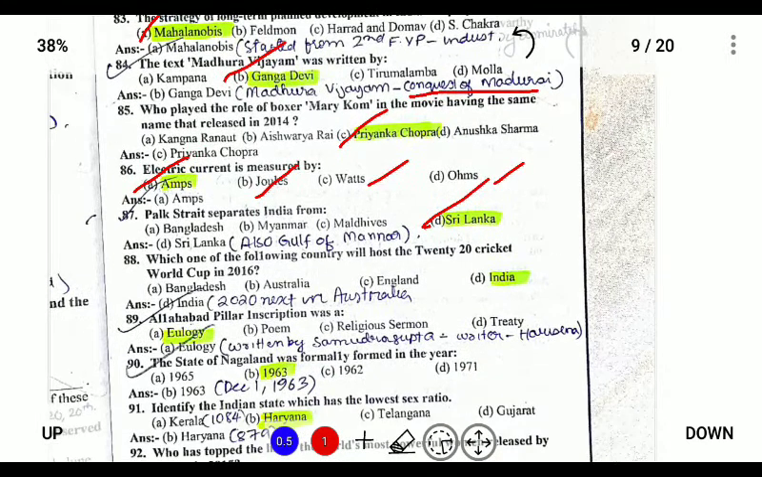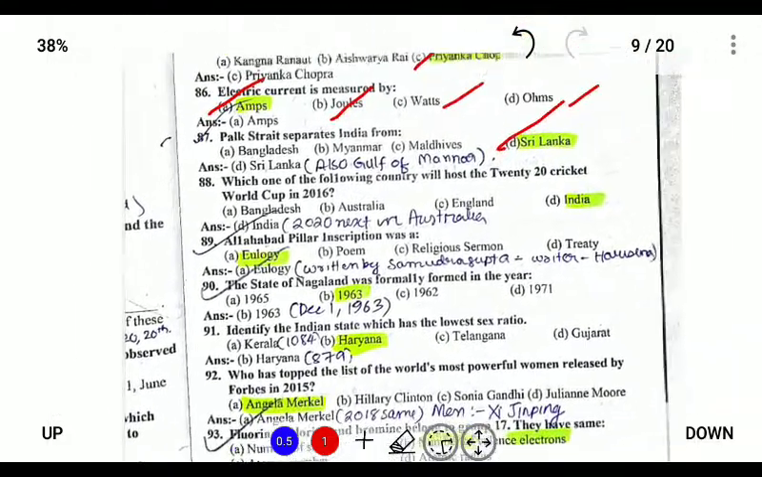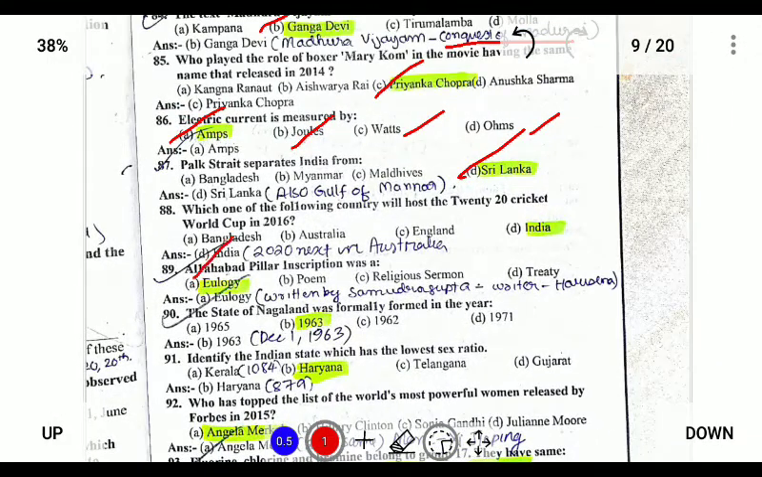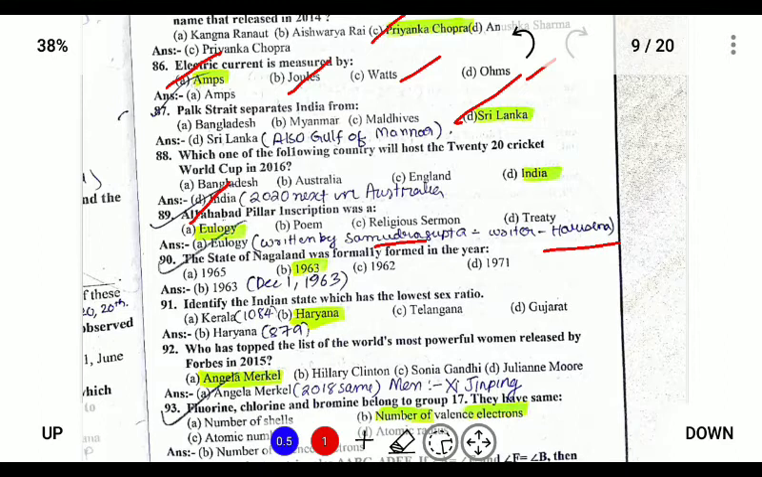Next, the Allahabad pillar inscription was a eulogy, and it was about Samudra Gupta. However, the writer was Harisena, who was a court poet. Next, the state of Nagaland was formally formed in the year 1963 on December 1. Identify the Indian state with the lowest sex ratio. It is Haryana with 879, and the highest is Kerala with 1084.